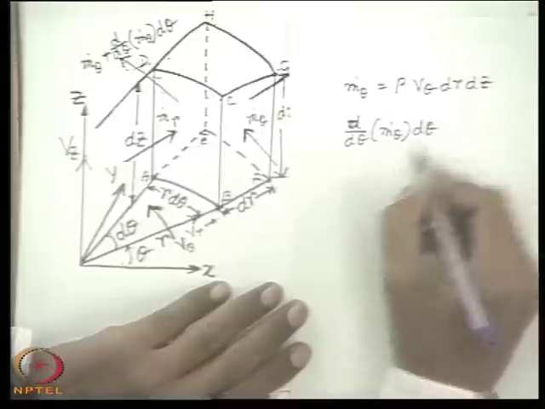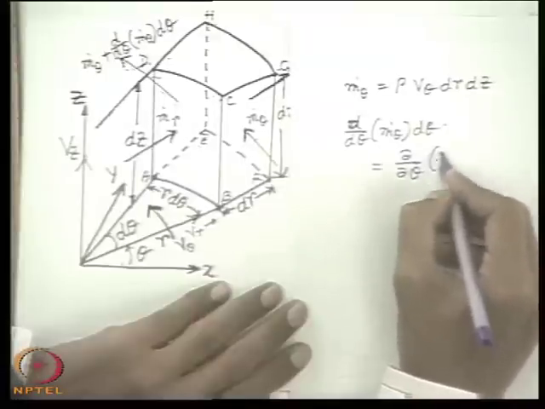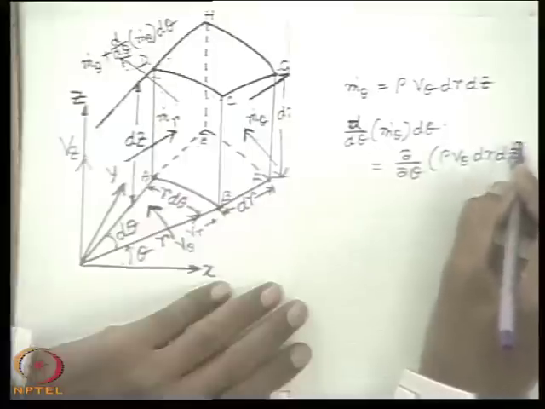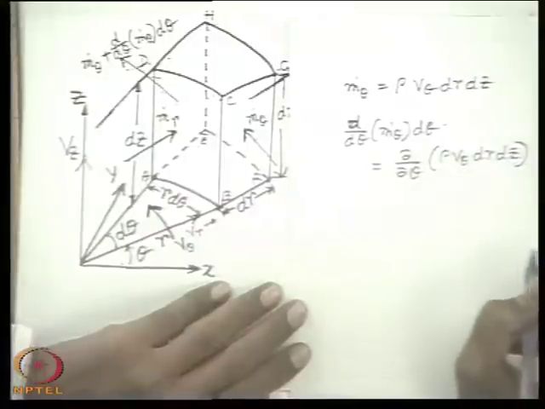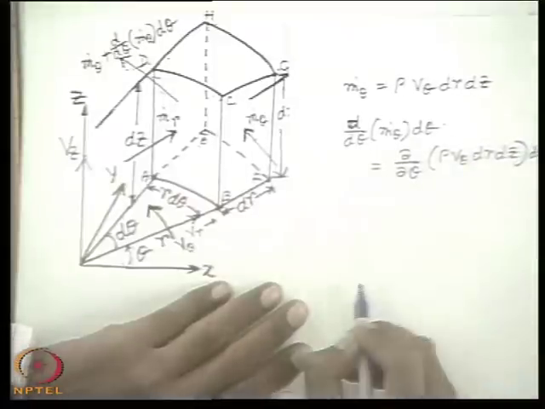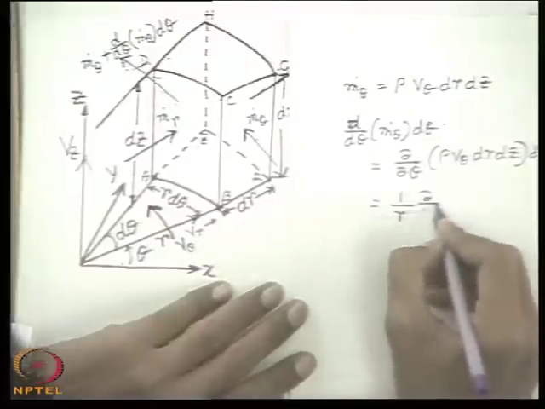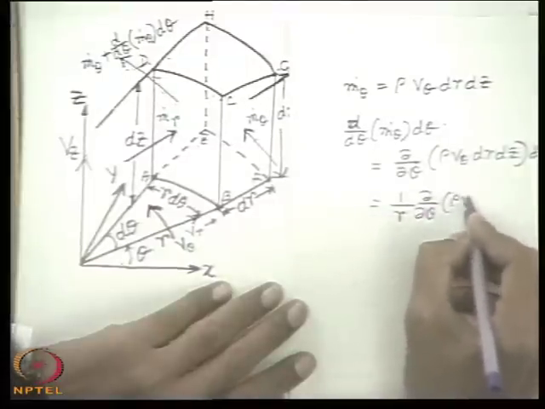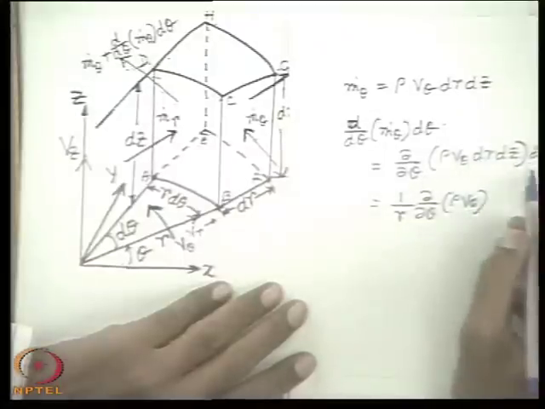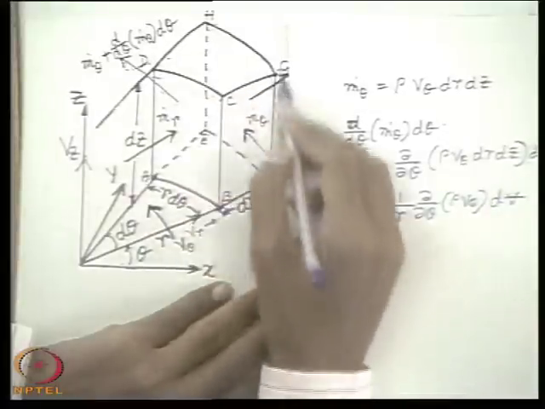This will be equal to del del theta of rho v theta dr dz d theta, I am sorry. So this can be written as 1 by r del del theta of rho v theta into r d theta dr dz, where dv is the volume of this elemental control volume.